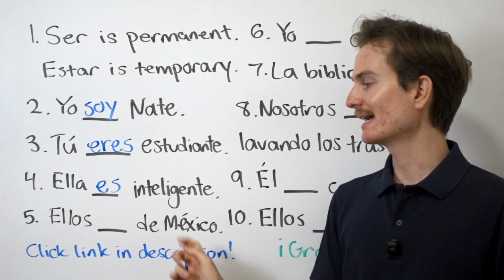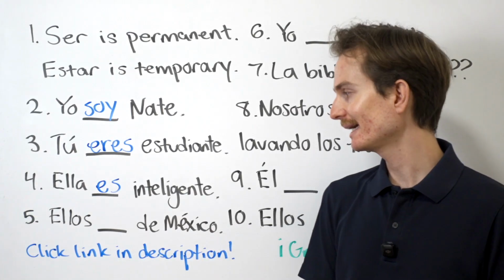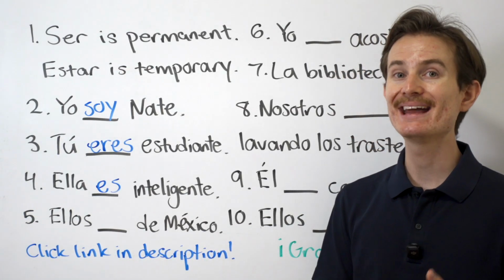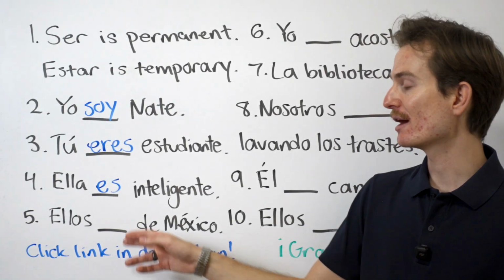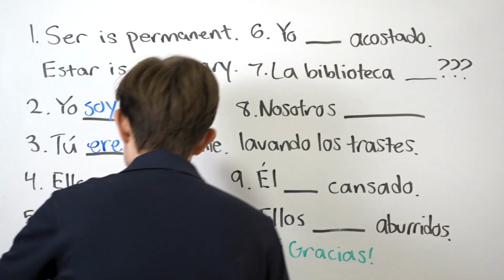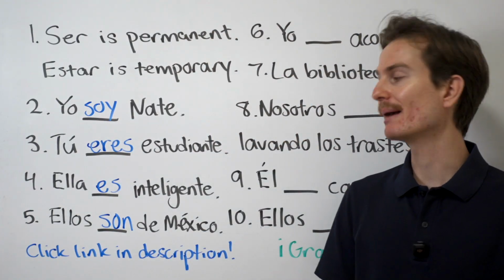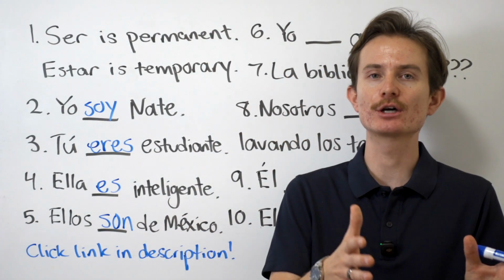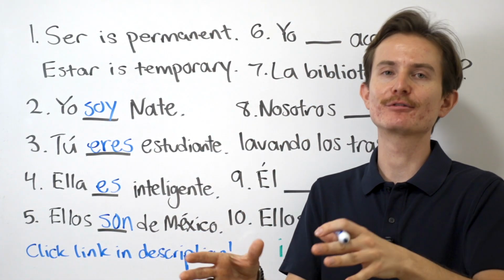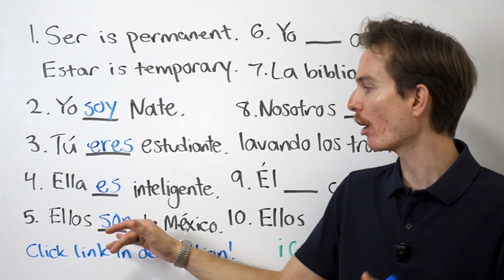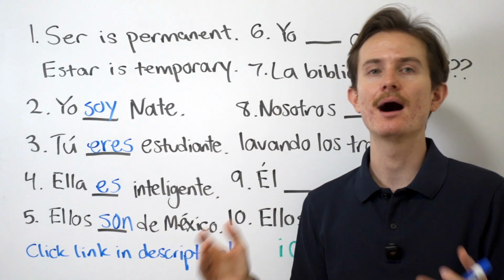Ellos blank de México. So, they are from Mexico. They are of Mexico. Ellos son de México. That is a permanent thing about them, okay? It's not like they were born in Mexico, but then somehow on their birth certificate the next day it said they're from Argentina. No, they are from Mexico. That is a permanent thing about them.